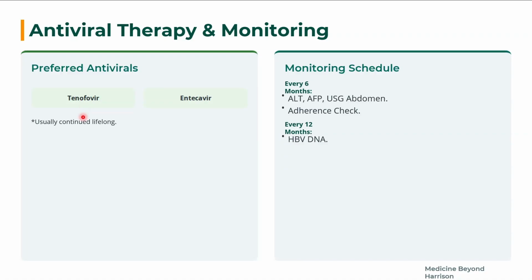So it is usually continued lifelong these days. We cannot stop this drug; it is better to continue it lifelong. For monitoring, every 6 months you have to monitor ALT, alpha-fetoprotein, ultrasound abdomen, and adherence check. Every 12 months, do HBV DNA titers.